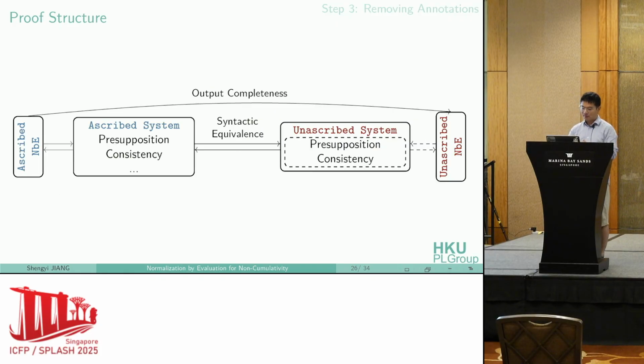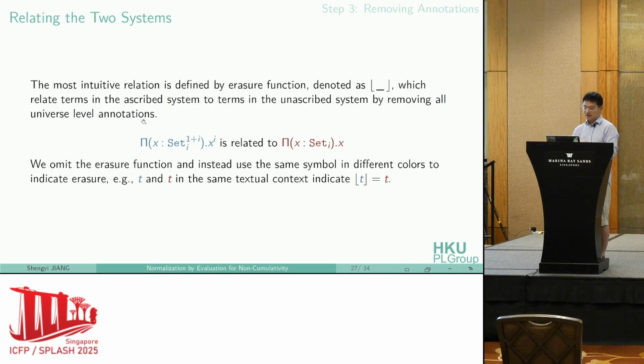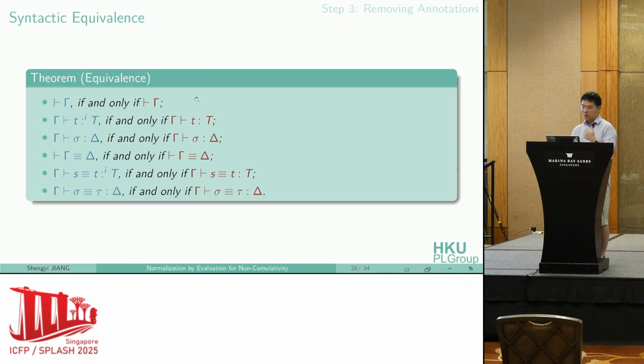In this section, we establish the completeness and the syntactic equivalence between the ascribed system and the unascribed system. Using these properties marked by solid lines, we can deduce the properties in dashed lines by transporting all the proofs we proved in the ascribed system to this system. Because these two systems only differ in their universe level annotations, the direct linkage to connect them is just erasing all the universe level annotations. We show this erasure keeps all our syntactic judgments valid.